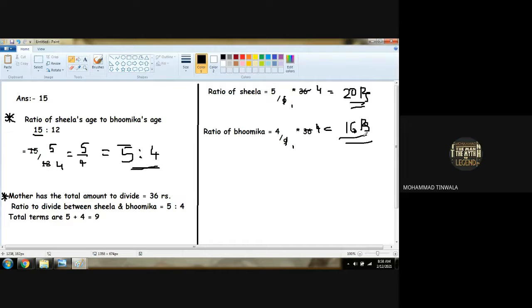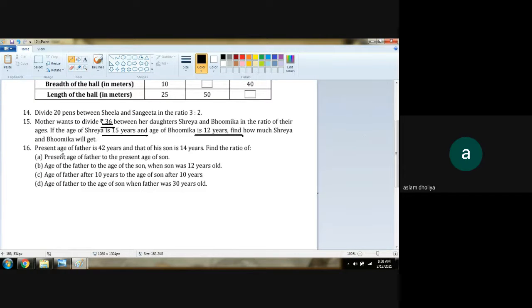Yes. Okay. Understood this question number 15, girls? Sir. Yes. Chalo, question number 16. Please. Sir, can I read, Insia Fatima? Yes, Insia Fatima. Okay, sir.